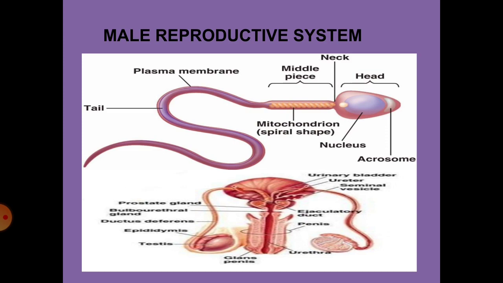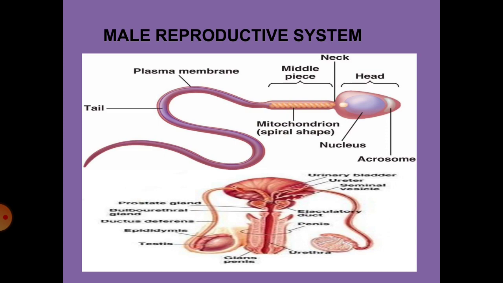The testis has the sperms. There are millions of sperms formed. Do you know why the scrotum is located at the lower part? Yes, you are right. The scrotum acts as a thermoregulator, that is, a temperature 1 to 3 degrees Celsius lower than the body temperature alone is necessary for the sperms to be very active.